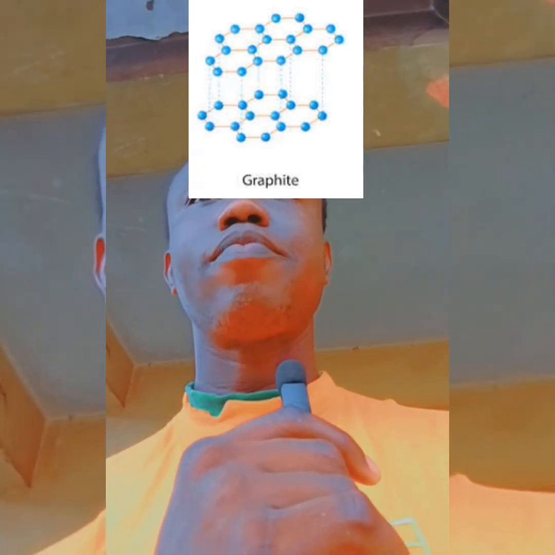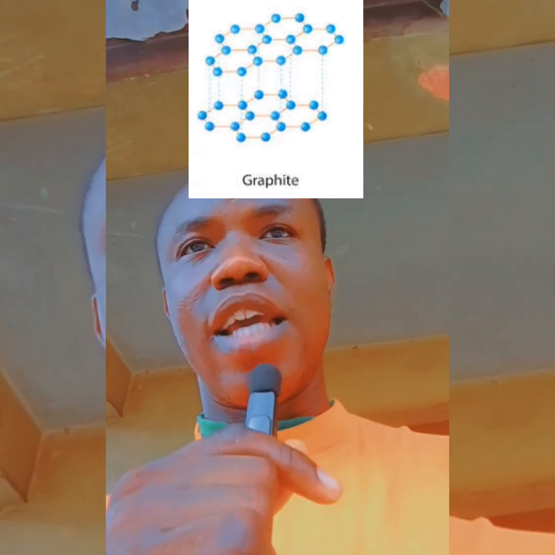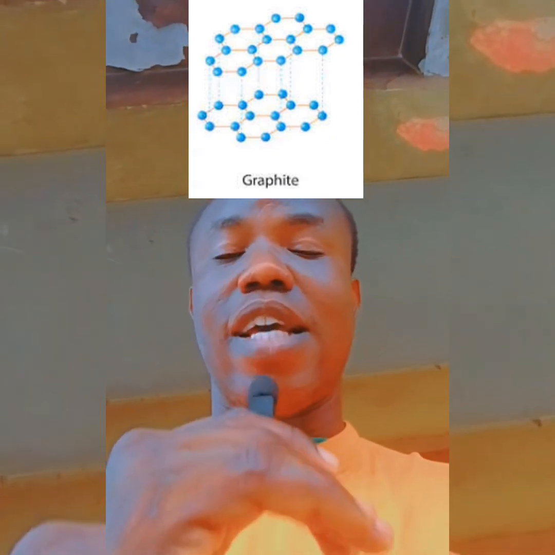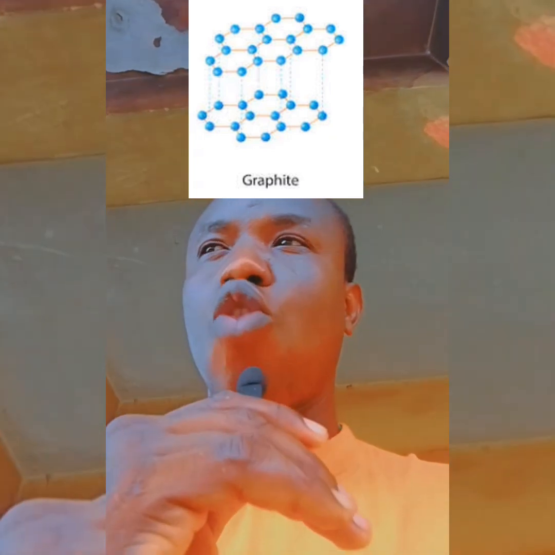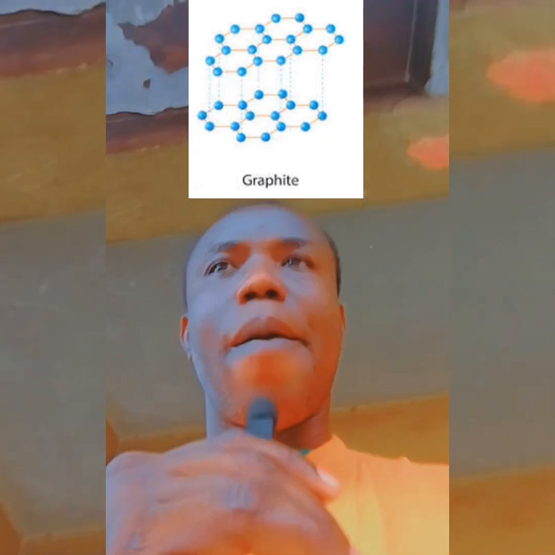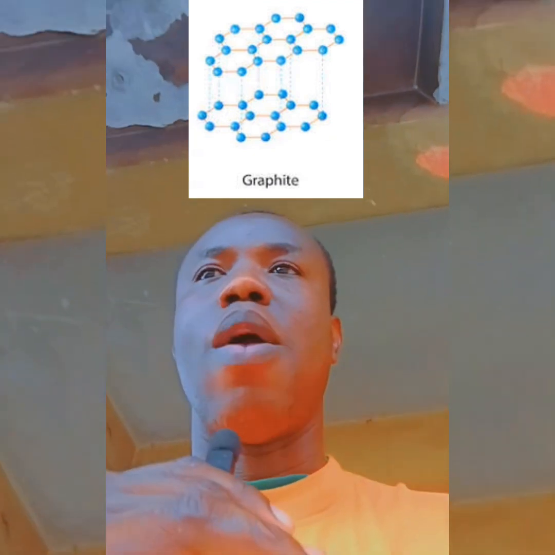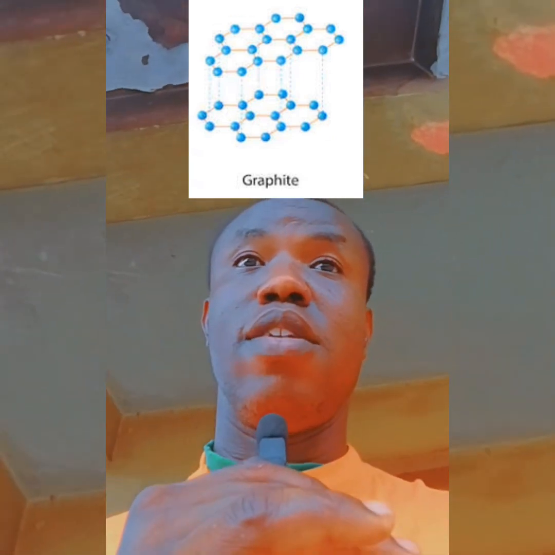The layers are held together by weak van der Waals forces. But the carbon in each layer is bonded to the next carbon in each layer. Like I said, the carbons in each layer are positioned at the vertices of the hexagon, so they are bonded to each other in each layer by strong covalent bonds. But the layers are arranged on top of each other, and one layer is bonded to the next layer by weak van der Waals forces. Because these van der Waals forces are very weak, the layers are able to slide over each other.